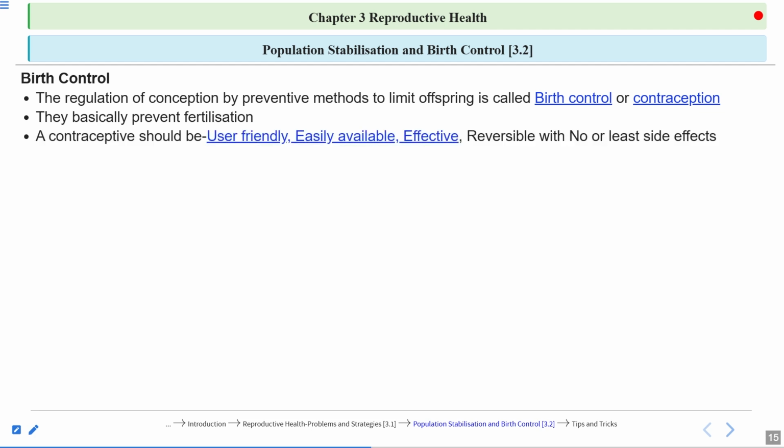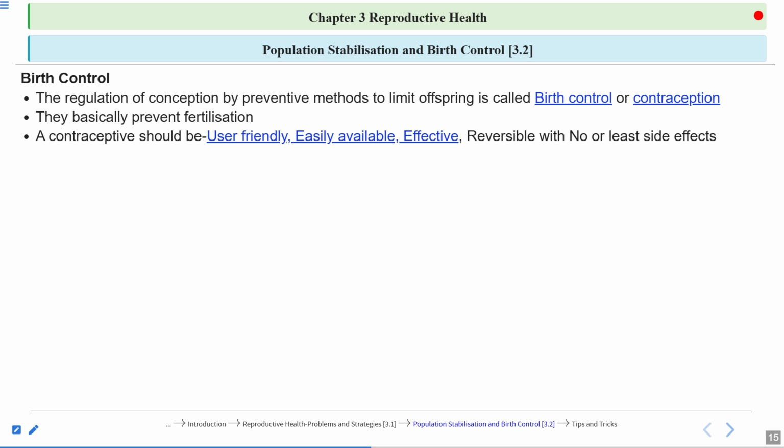Now, what are the characteristic features of a contraceptive? A contraceptive should be user-friendly. It should be easily available. It should be quite effective. And it should be reversible with no or least side effects.